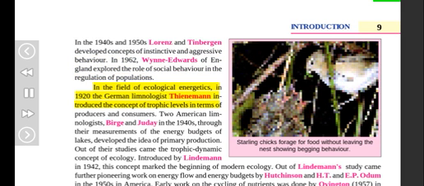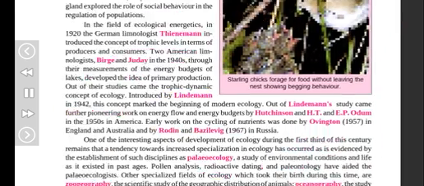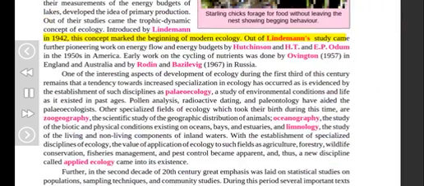In the field of ecological energetics, in 1920, the German limnologist Thienemann introduced the concept of trophic levels in terms of producers and consumers. Two American limnologists, Birge and Juday, in the 1940s, through their measurements of the energy budgets of lakes, developed the idea of primary production. Out of their studies came the trophic dynamic concept of ecology, introduced by Lindeman in 1942. This concept marked the beginning of modern ecology.